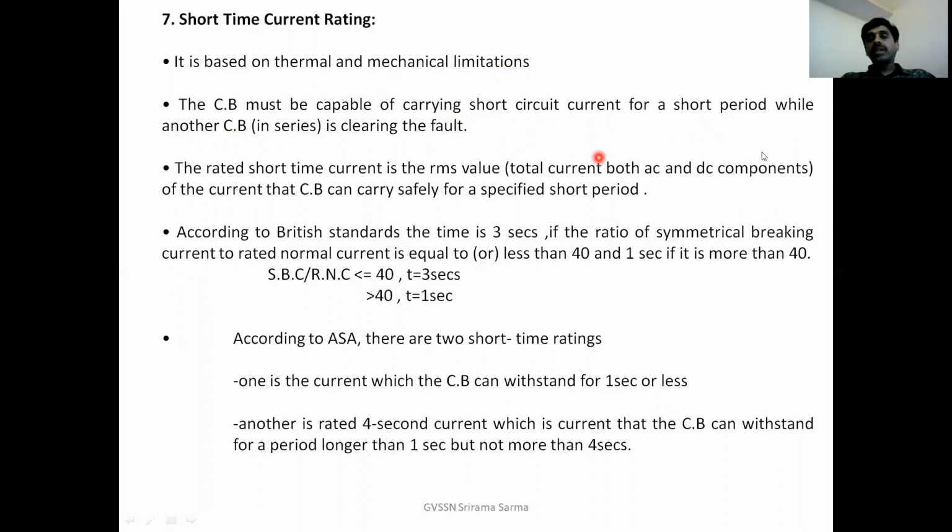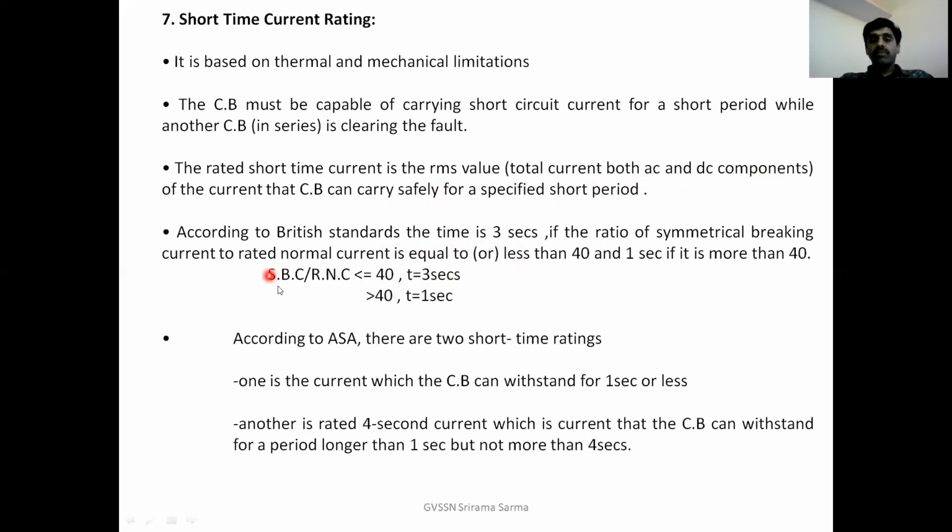The rated short time current is the RMS value. That means total current, both AC and DC components. RMS value of the current that the CB can carry safely for a specified short period. According to British standards, the time is 3 seconds.